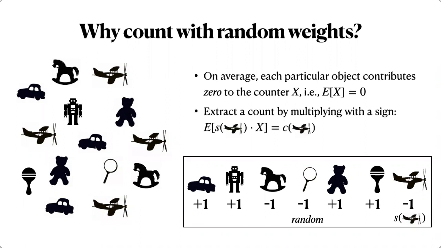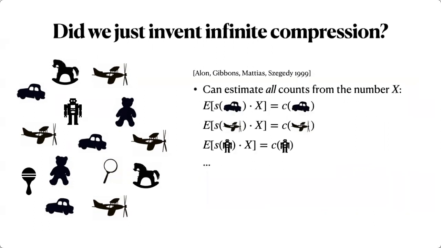Okay, so if we multiply x by the weight of a particular item, then something happens. Then actually, no matter if the weight is +1 or -1, we get a positive contribution in expectation. So if we look at the weight of the plane multiplied by x, then suddenly the expectation is not 0, but it's actually the count of the number of planes. Okay. So that seems a bit magical.